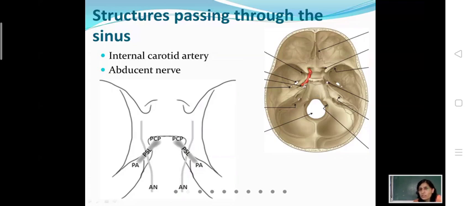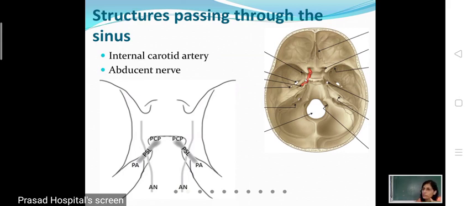Just medial to the posterior clinoid process, there is a crossing between the dura attaching to the anterior clinoid process and the dura attached to the posterior clinoid process, or you can say the attached margin and the free margin of the tentorium cerebelli cross just medial to the posterior clinoid process, and they are present as a triangular depression in the roof of the cavernous sinus,